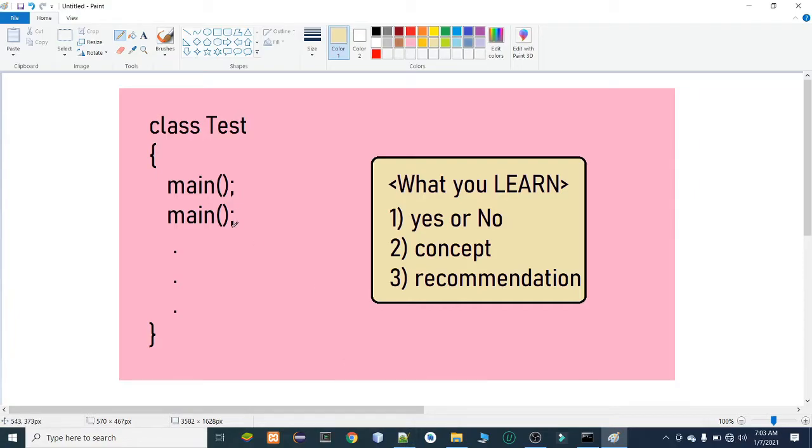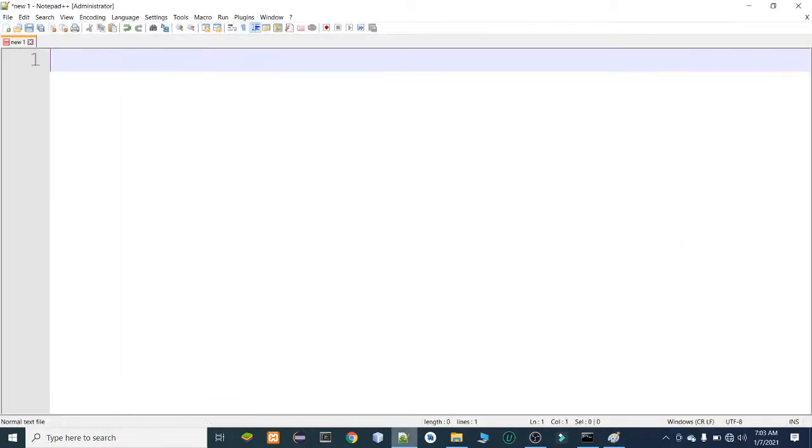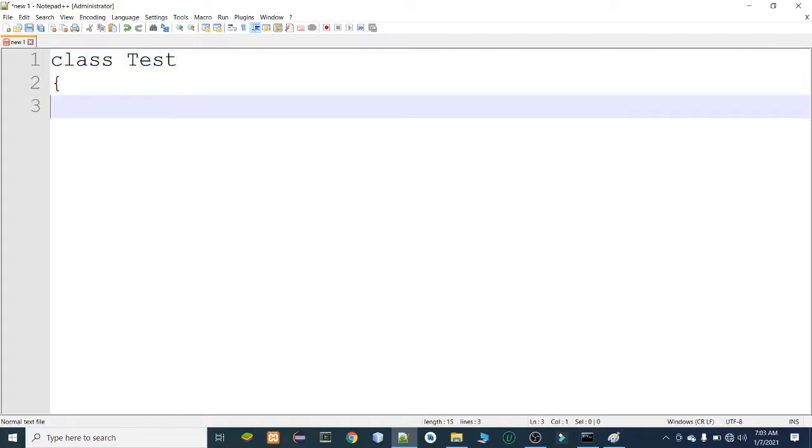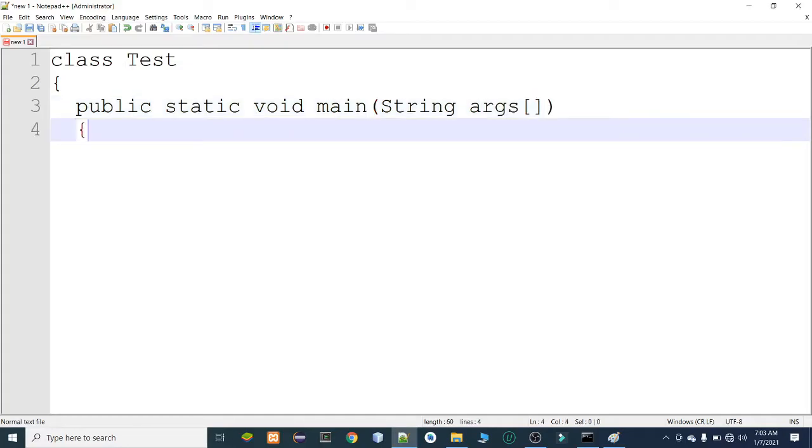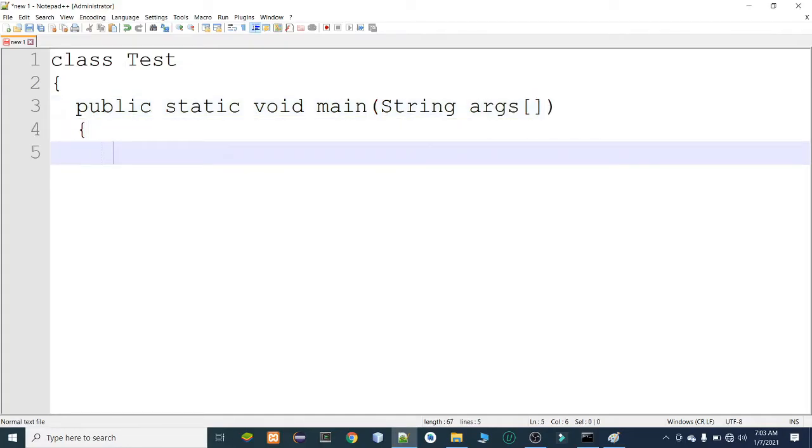The answer is yes, we can declare, but it should be different in parameters. Let's take an example. Suppose I want to declare one class Test, public static void main, String args, and let's suppose some System.out.println.